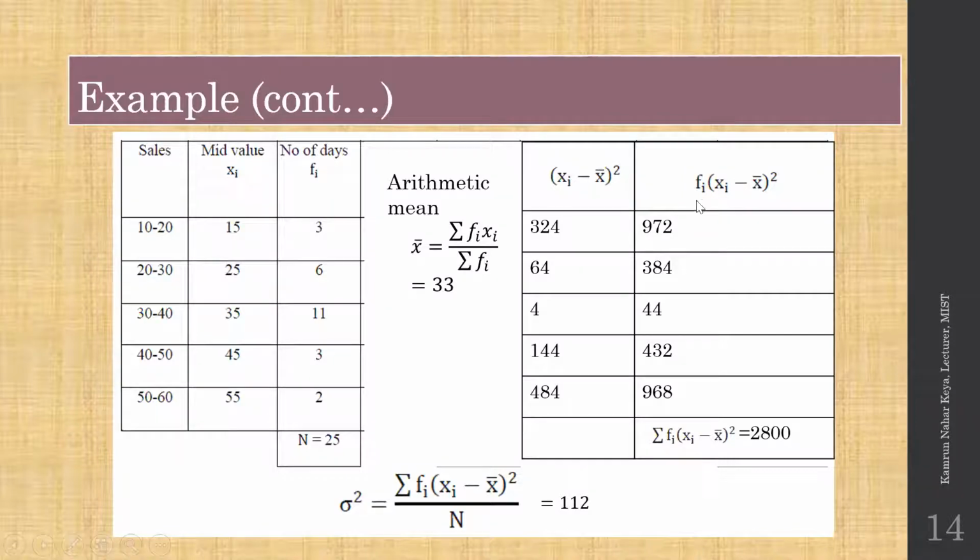And if you take this whole summation, it is going to be 2800. And for the variance formula, you just divide it with the n, and you will get the variance, which is 112. So this is the case of variance.